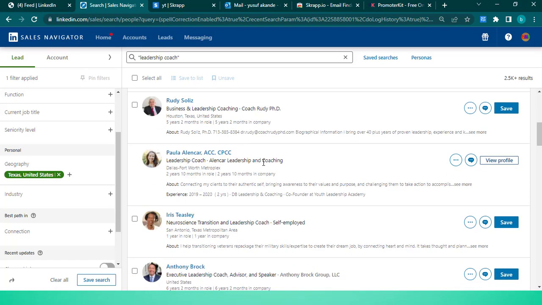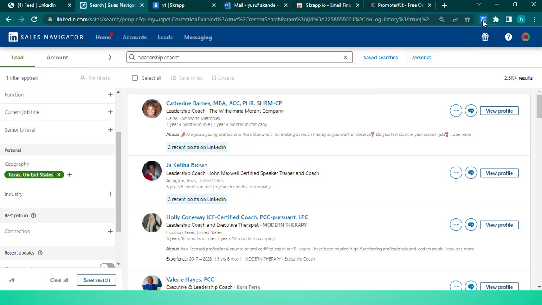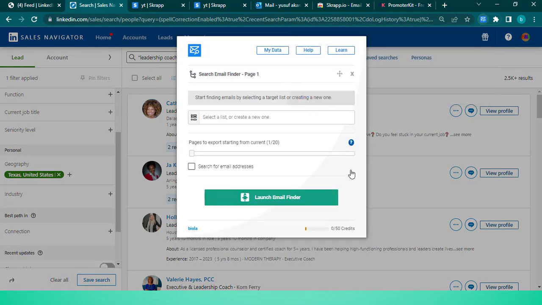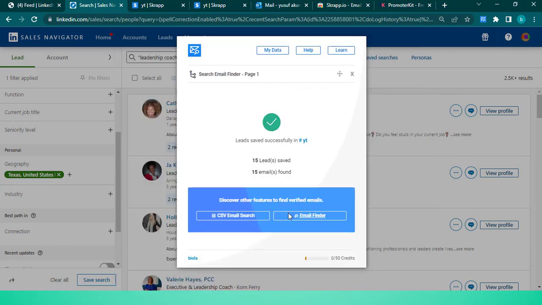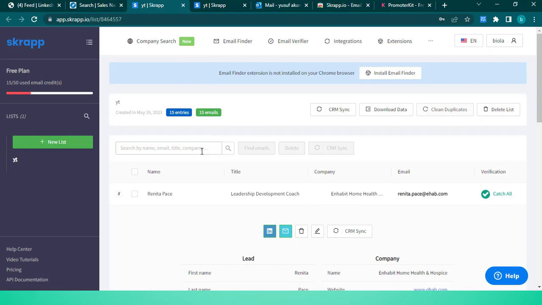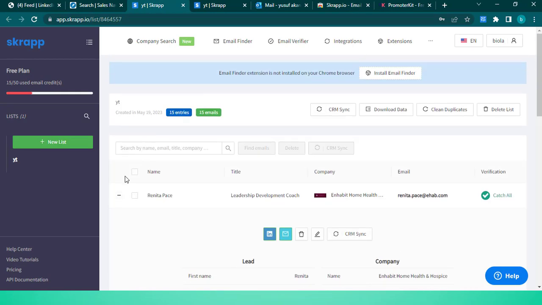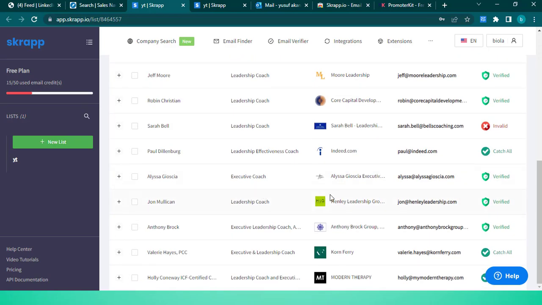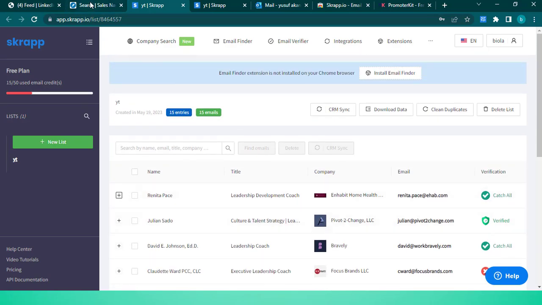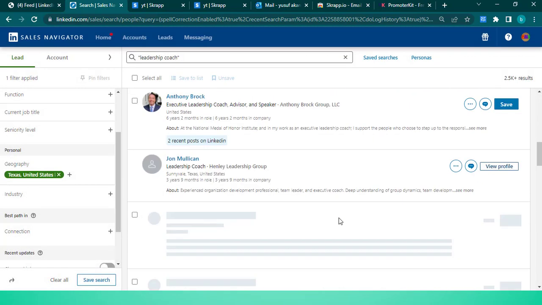So how do you now use scrap.io to extract these people? I will just click on it here. All right. So now I will choose the list. You can see the YT, the list I created. So search for emails and save leads found with emails only. I will check this and click on this. Very fast, you can see. If I go back to my Scrap account, all those people have been added here automatically. You can see leadership coach, leadership coach, been added here. So I've done this first page.